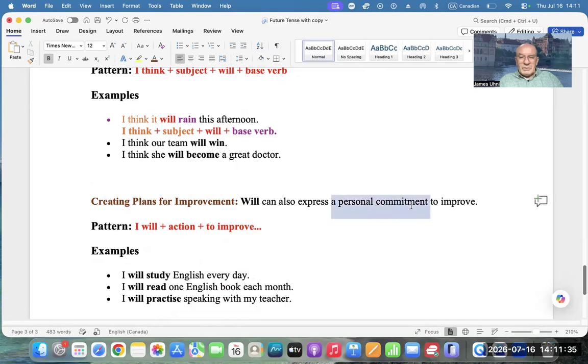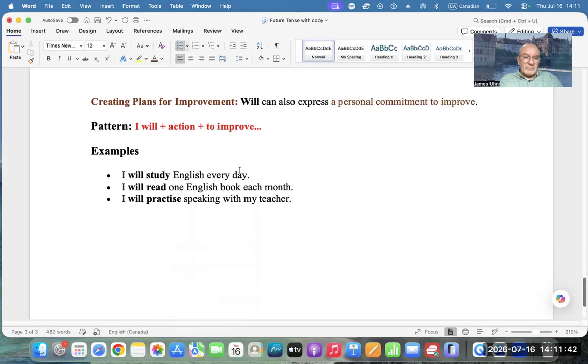A personal commitment to improve. This is very important because we can say, I will study English every day. That's a commitment. And that is plan. I will read one English book each month. That's plan. I will practice speaking with my teacher. Okay, that's nice. Let's see how it works with the pattern.